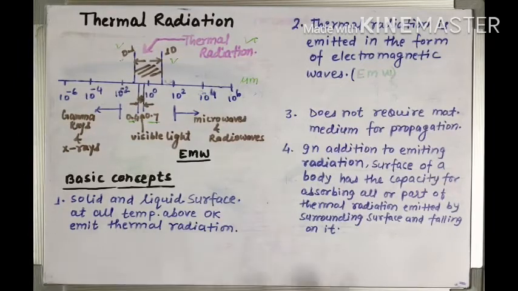Basic concepts. Before going to the Stefan-Boltzmann law, let us understand a few basic concepts. That will help us understand the thermal radiation phenomena very well. One thing I would repeat: if someone asks you the definition of thermal radiation, how can you define it? You can define it this way: thermal radiation is the electromagnetic waves having wavelength from 0.1 to 10 micrometer, which have the ability to heat a body, which have the thermal property.